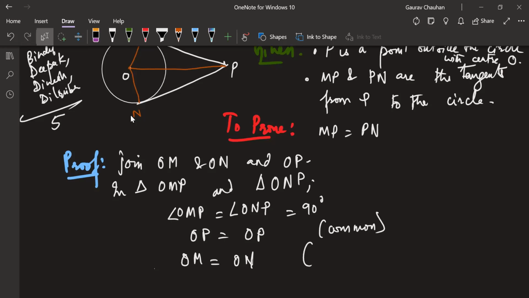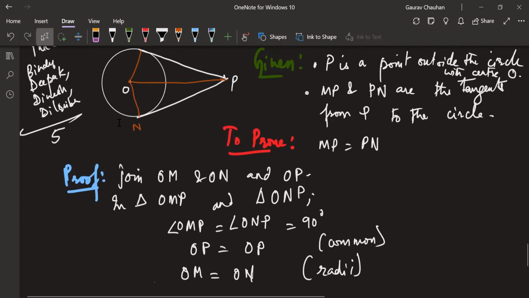The reason is both are, what is the reason, Dikshit? Both are radius, okay, radii. Why is OM equal to ON? Because both are radii, okay.